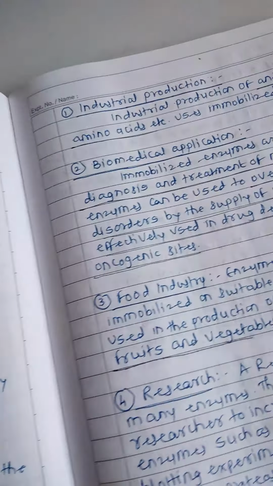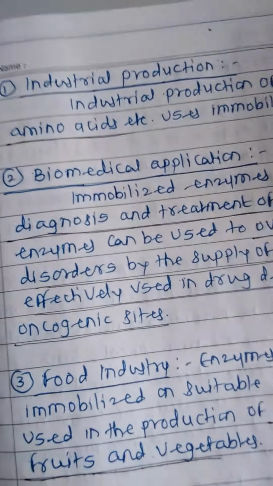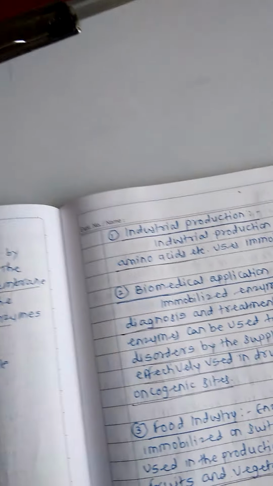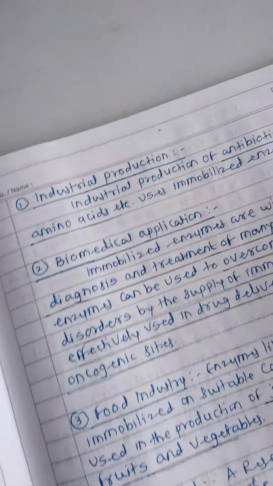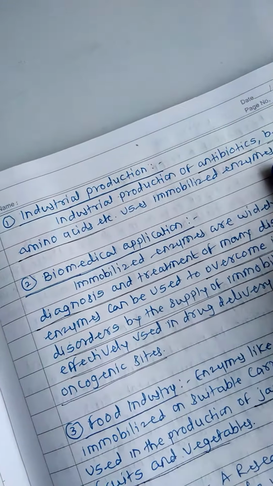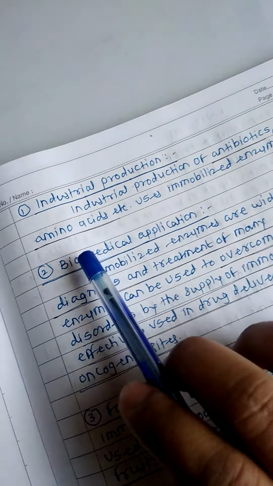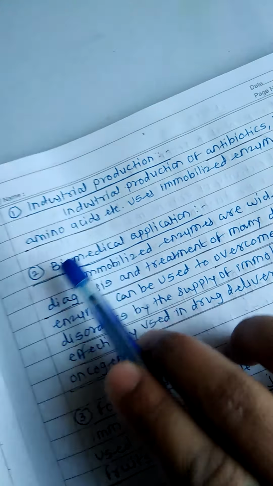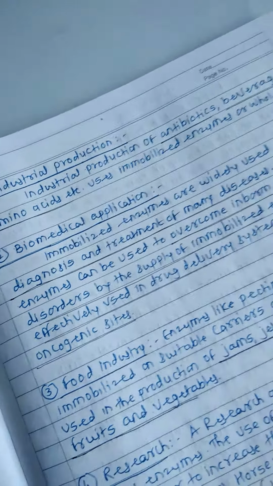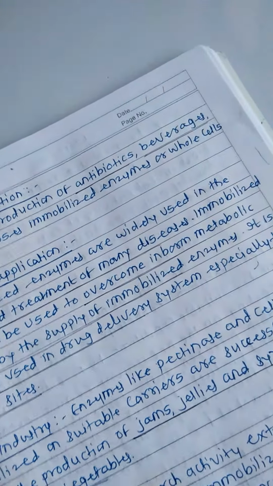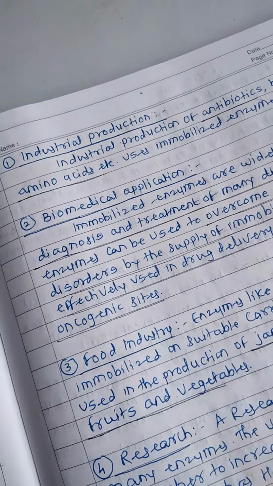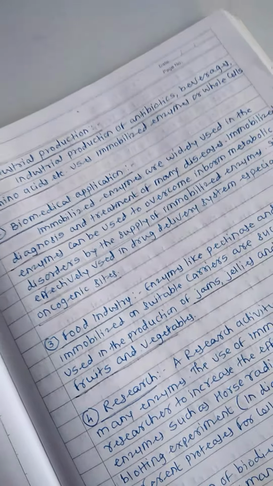These are some applications of immobilized enzymes. In industry, these immobilized enzymes are used for the production of antibiotics, beverages, and amino acids. Second, biomedical application.